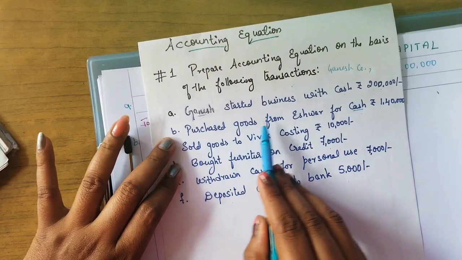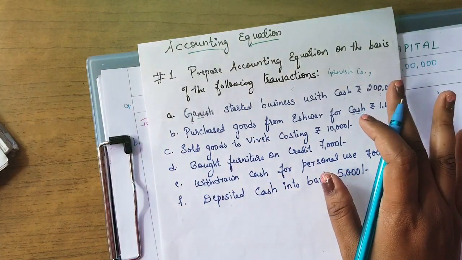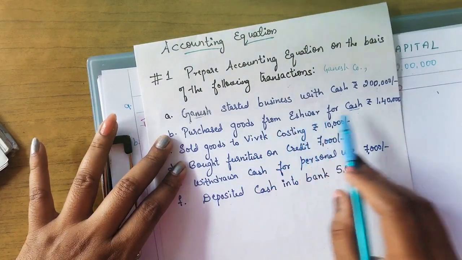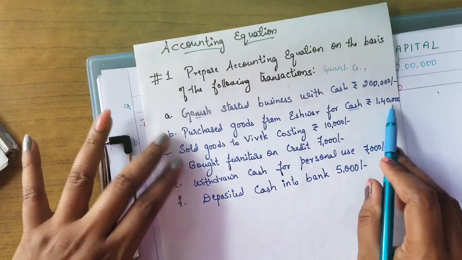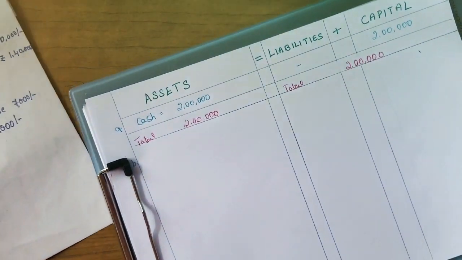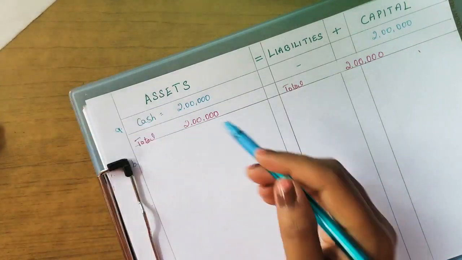So, purchased goods from Ishwar. Now I am Mr. Ganesh. Okay. I am the company, the Ganesh company. I am purchasing some goods from Ishwar for cash rupees 1,40,000. Now I am paying cash. Obviously my cash value will be reducing. 1,40,000 I am paying to Ishwar.